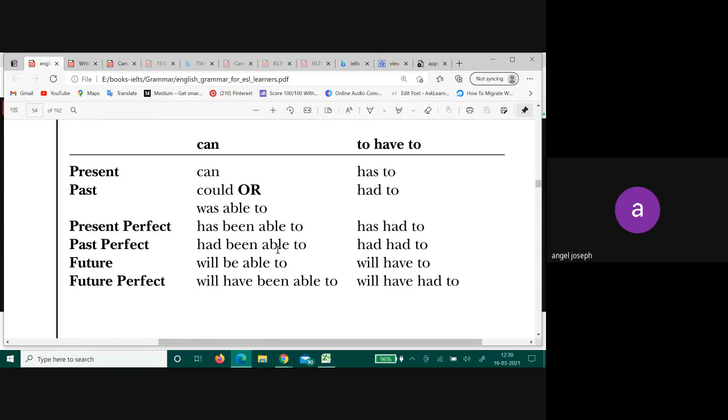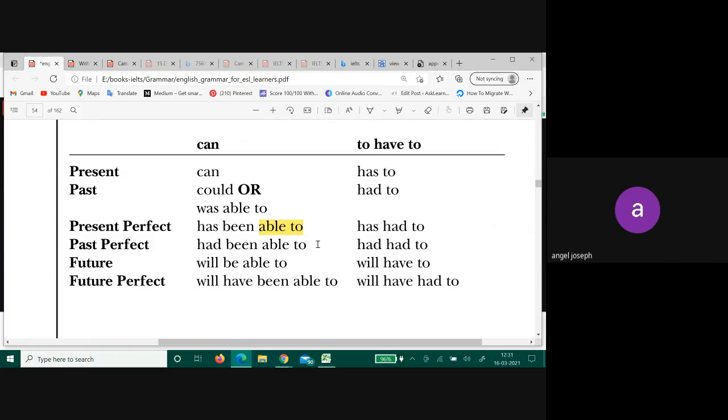So instead of can, what word came there? This word came there, right? This word substituted your can. So can will not come in every form like this. Understood? I can see a lot of blank faces even now, but I think you're trying to process what you just learned. So can, not everywhere.